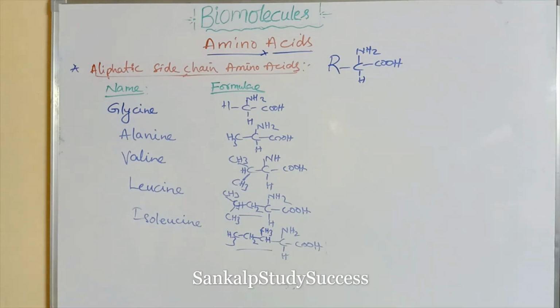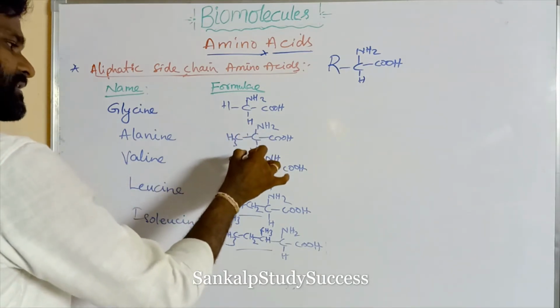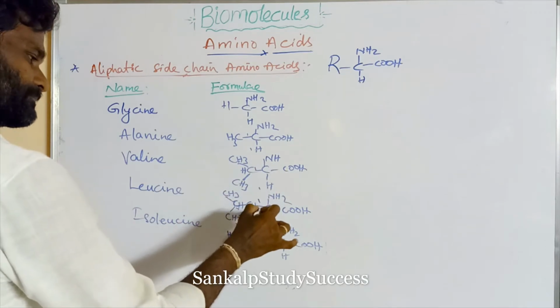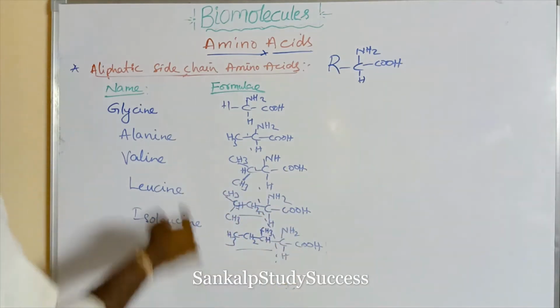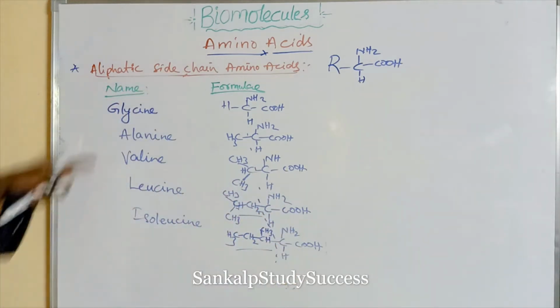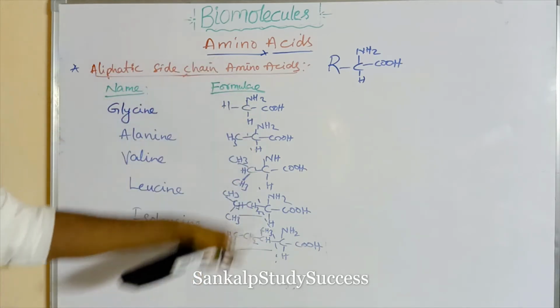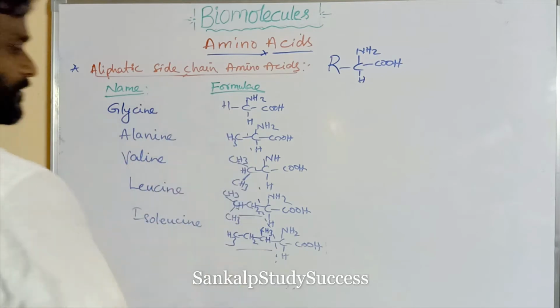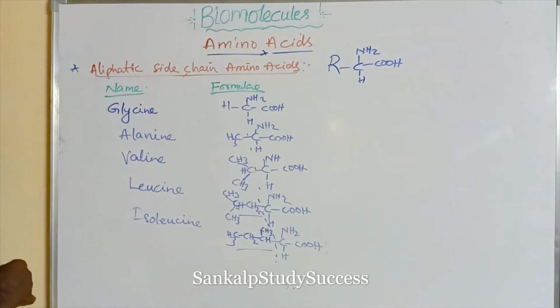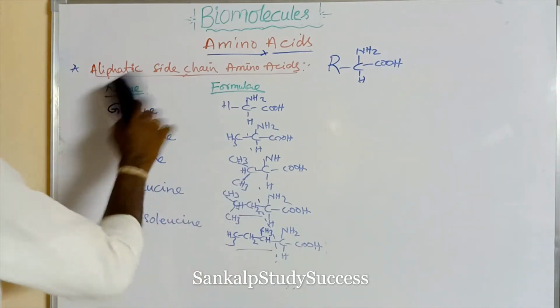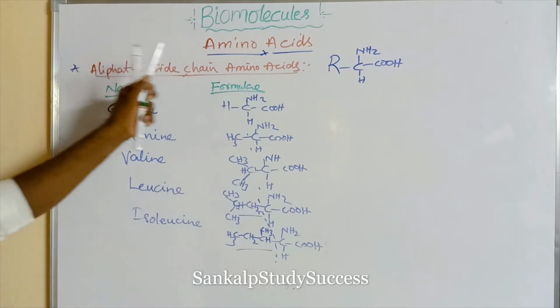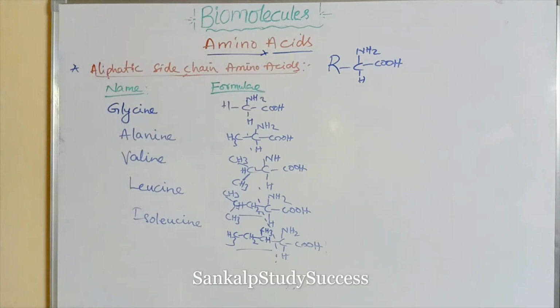All these side chains are aliphatic side chains, containing alkyl groups. Okay, these are the aliphatic side chain amino acids.